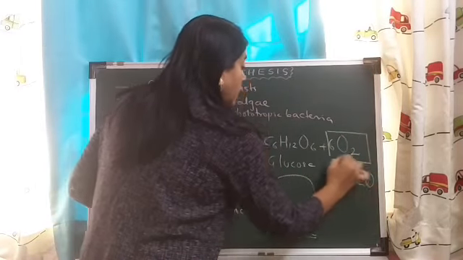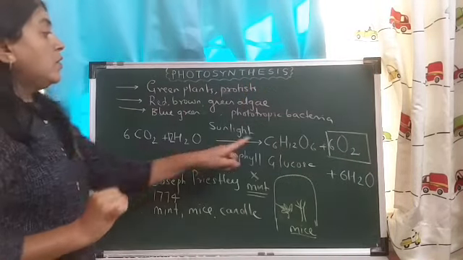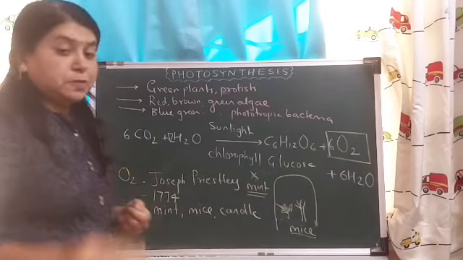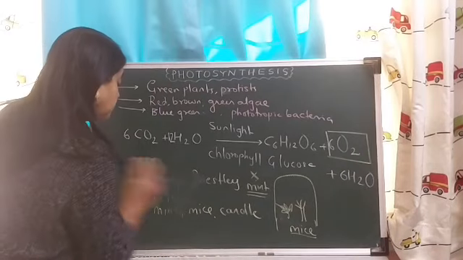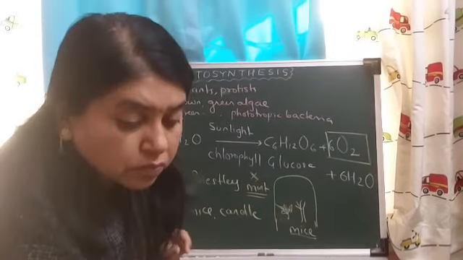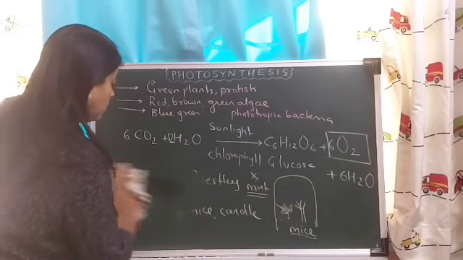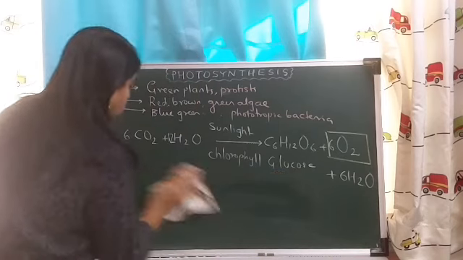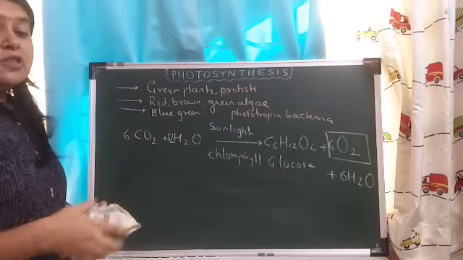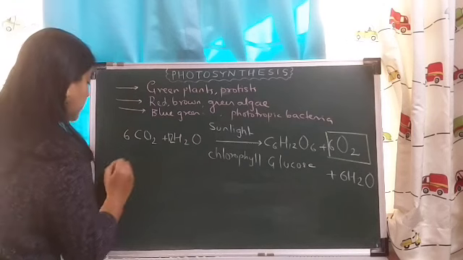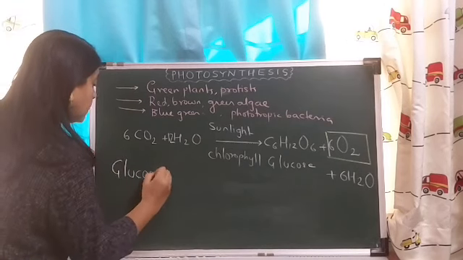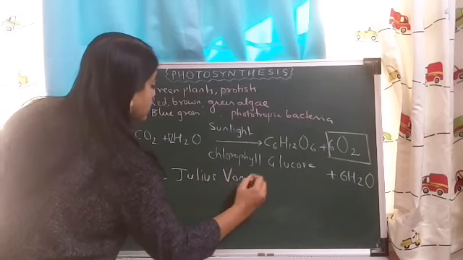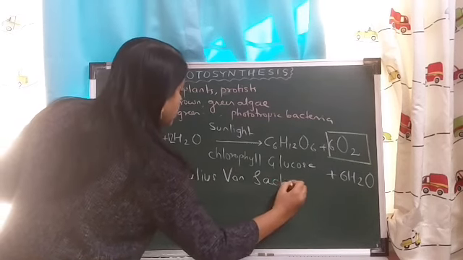Okay, now let us talk about glucose, who discovered glucose and how it came into picture. Now, the presence of glucose was demonstrated by Julius von Sachs.